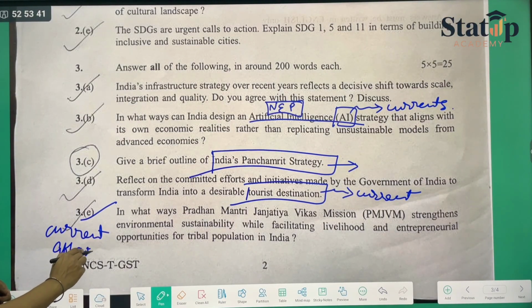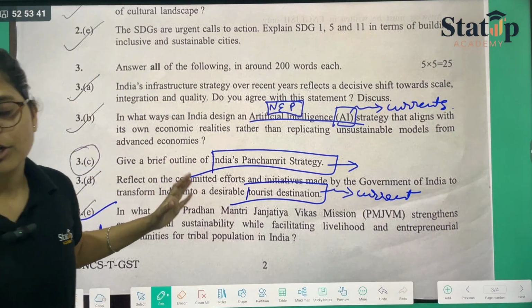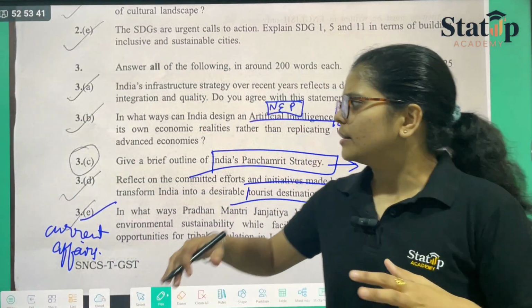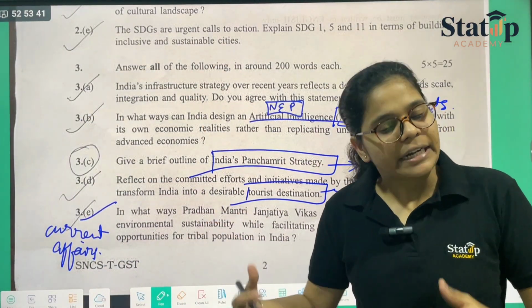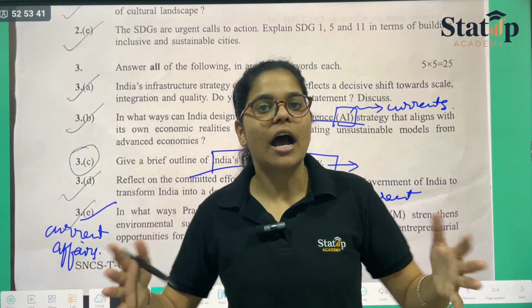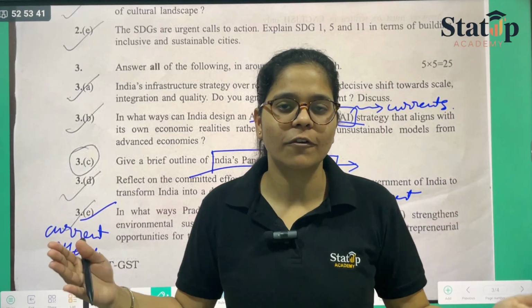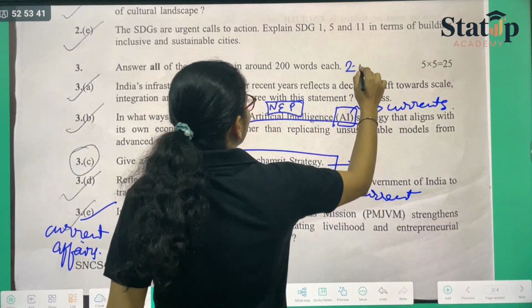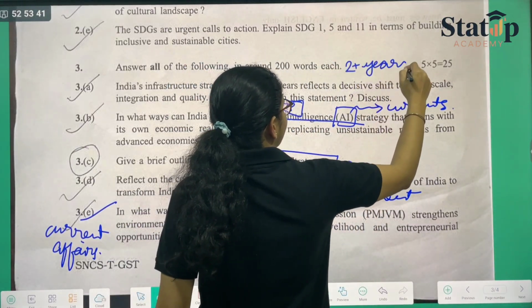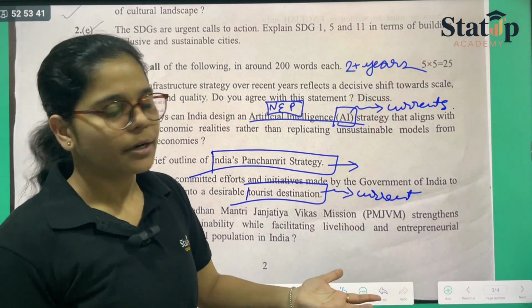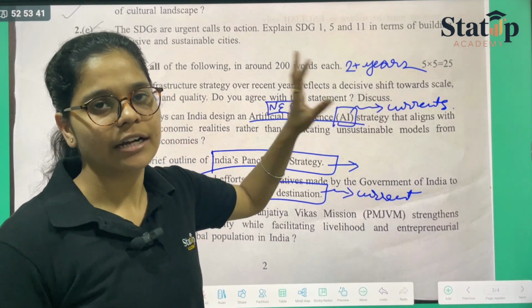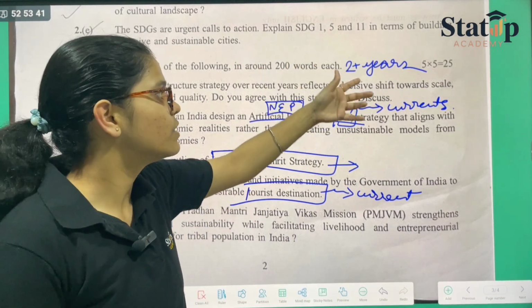And if we talk about this section number 3, this has to be prime. It is prime because current affairs are unknown to us. It is a wide portion. You need to cover a large amount of portion. So we can say that 2+ years of current affairs were asked. They were not current, but still they were asked. So previous years' current affairs were asked.